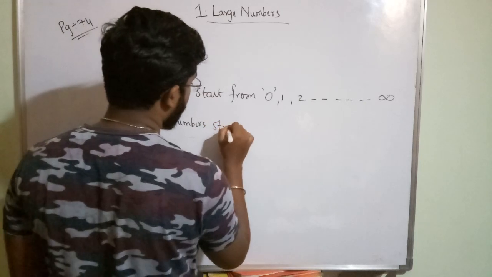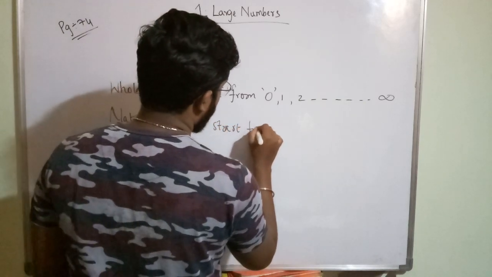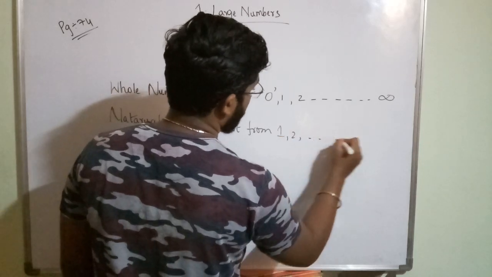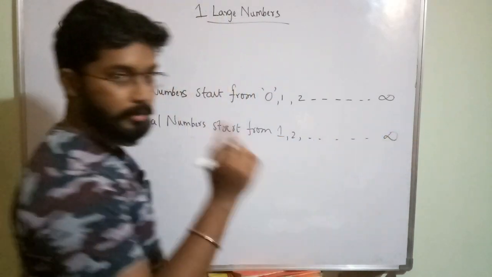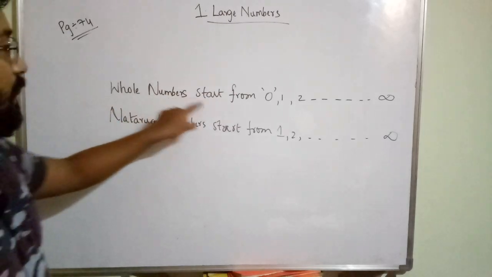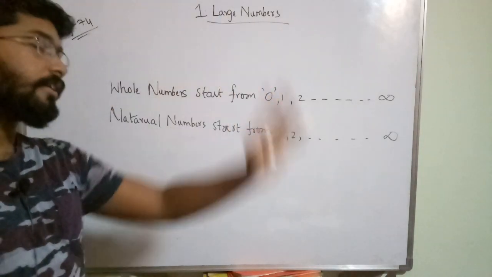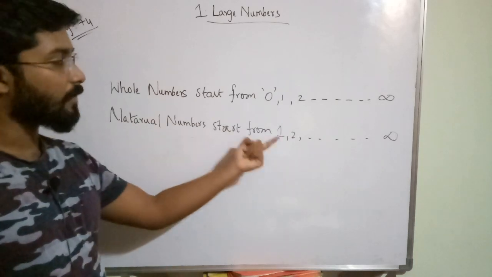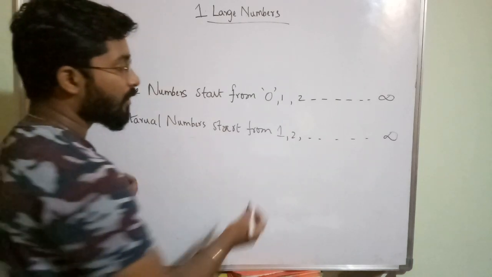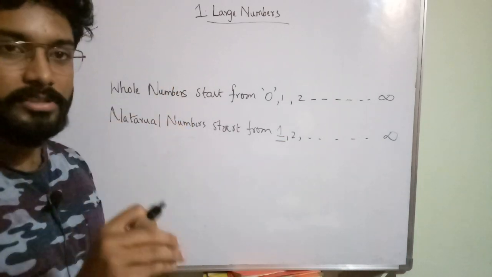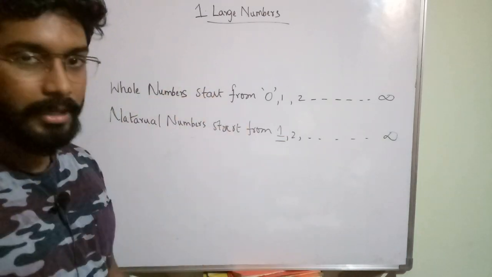Okay, whereas natural numbers start from 1. Okay, 1, 2, 3 up to larger numbers up to infinity. So whole numbers start from 0. They start from 0 and we go on up to infinity. Whereas natural numbers start from 1. Naturally, how we will count? 1, 2, 3 like that, or you will not include 0, no? Will you start from 0, 1, 2 like that?